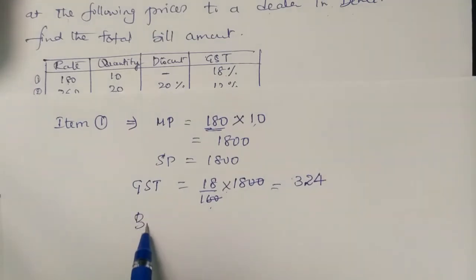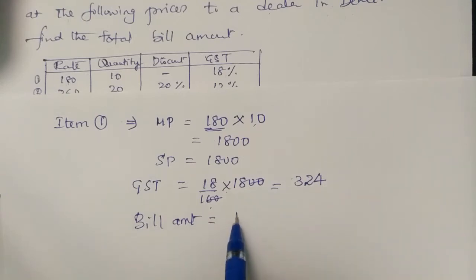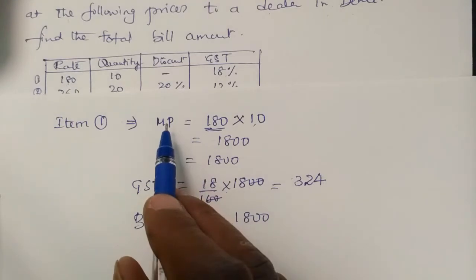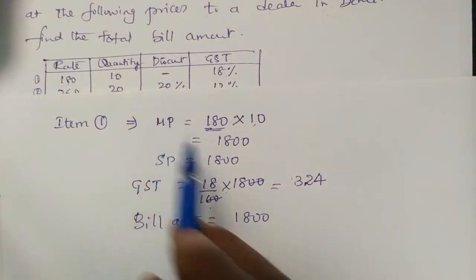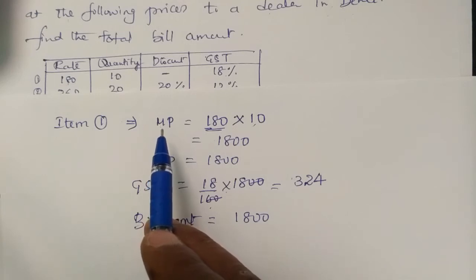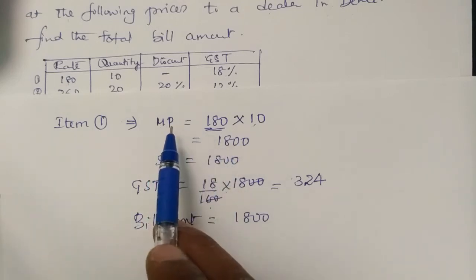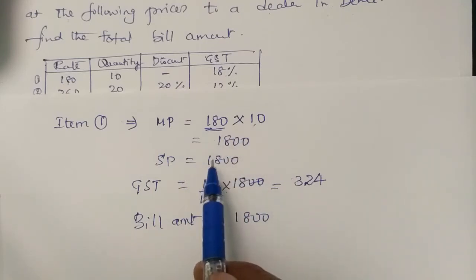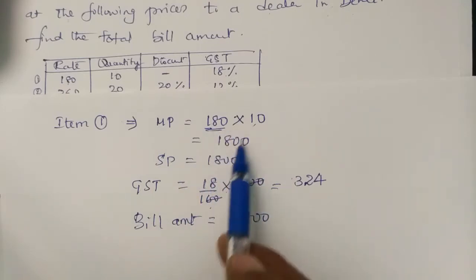Now we go for bill amount. What is the bill amount? For what rate are we buying? Buying is always the selling price, not the market price. Market price is just printed on the item, and we are not buying for that. If discount is there, we buy for less. If discount is not there, we buy for the same rate.